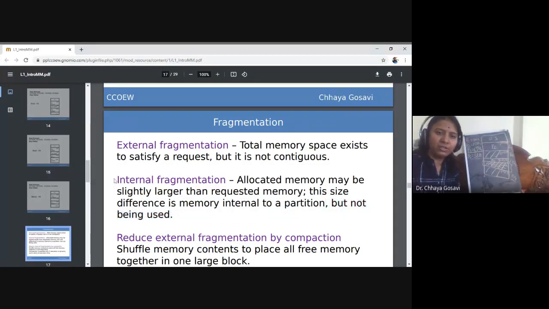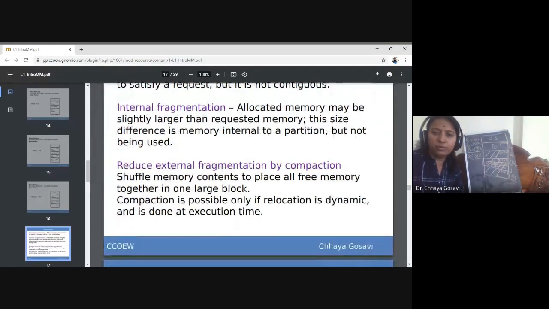We cannot reduce internal fragmentation here. To reduce internal fragmentation, there are other methods we are going to study in the next lectures, that is segmentation and paging. To reduce external fragmentation, there is one solution which is called compaction. Have you ever tried defragmentation on your machine? Go to accessories, tools, and disk defragmenter to compact disk space.